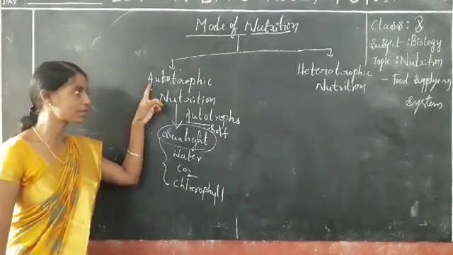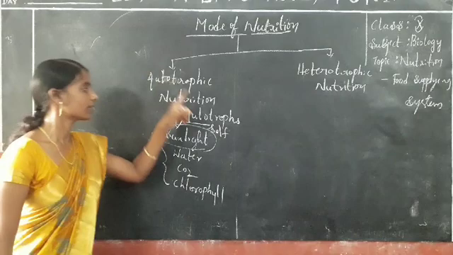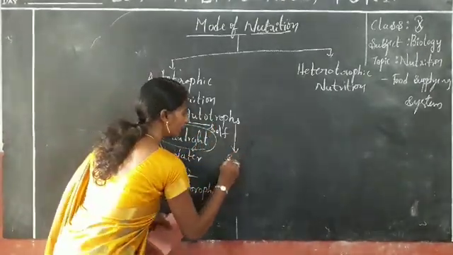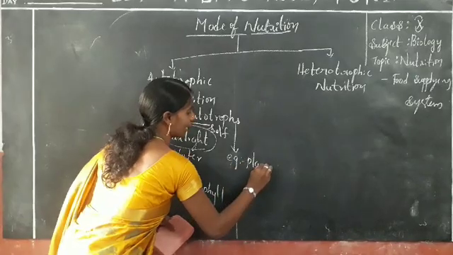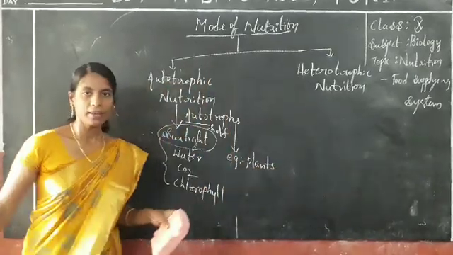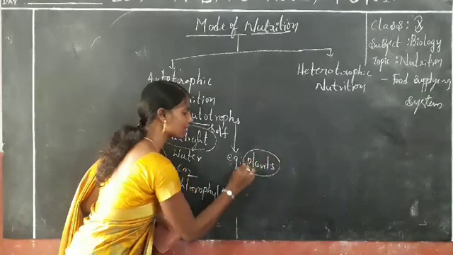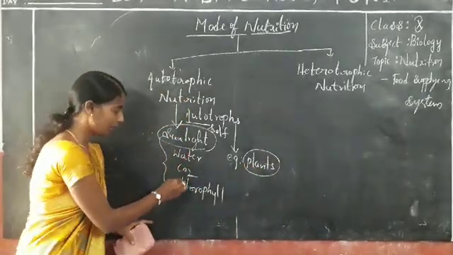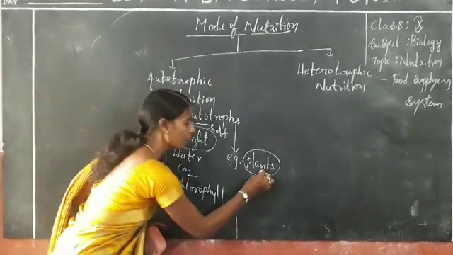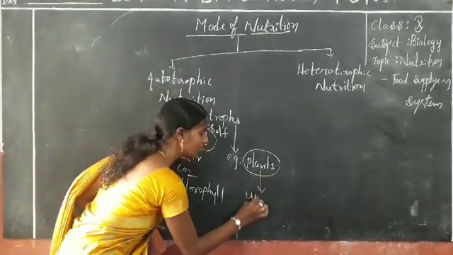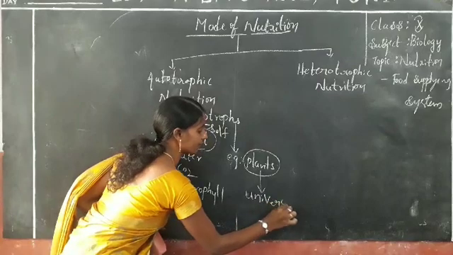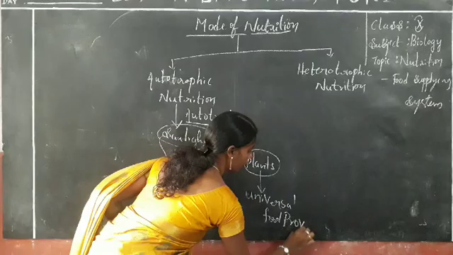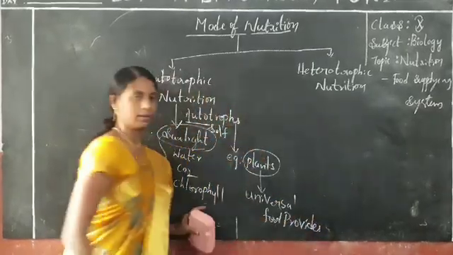The organisms that show autotrophic nutrition are called autotrophs. Can you give an example? You already know the example: plants. Why do we call plants autotrophs? Plants can prepare their own food material by using these components. That's why plants are the universal food provider. You already know this from 9th class.